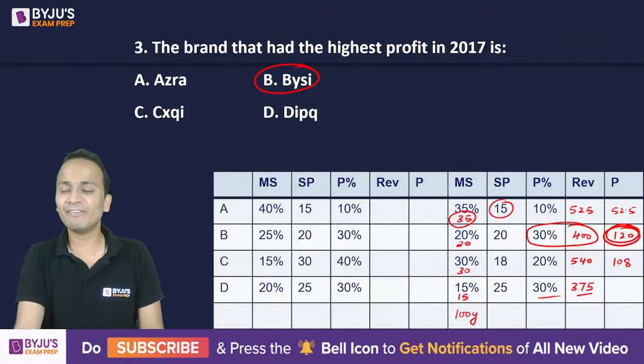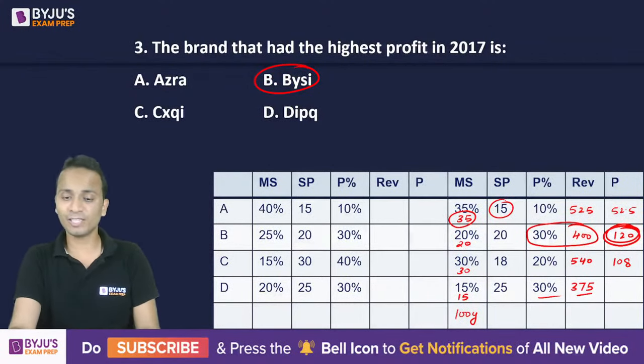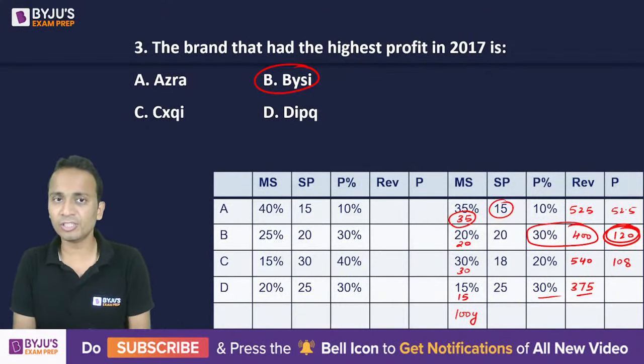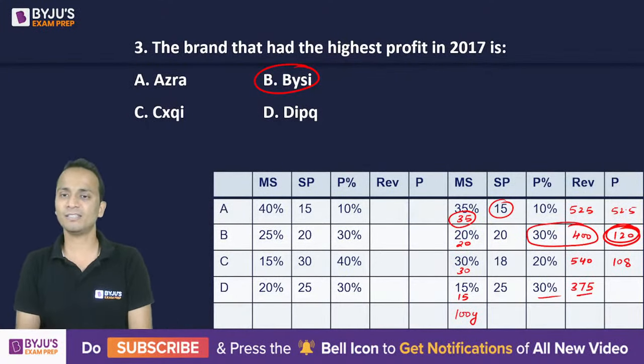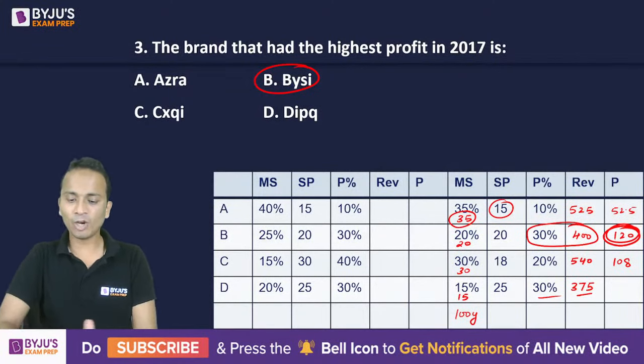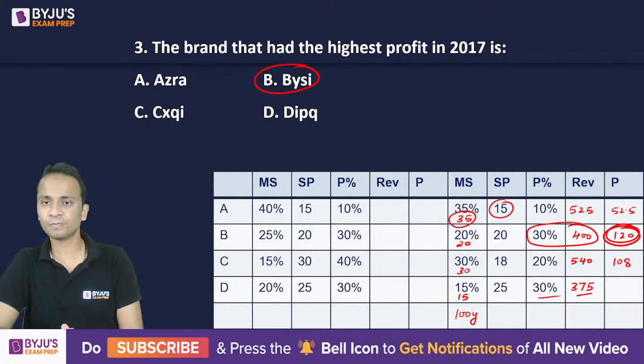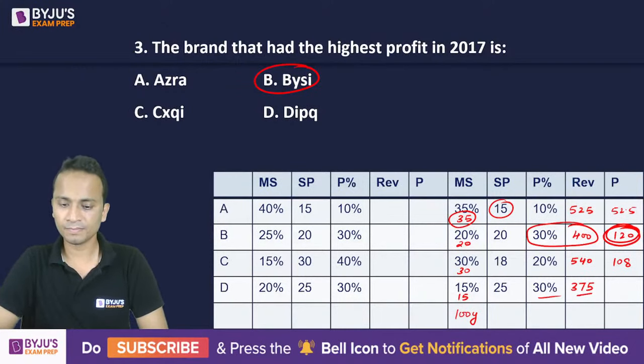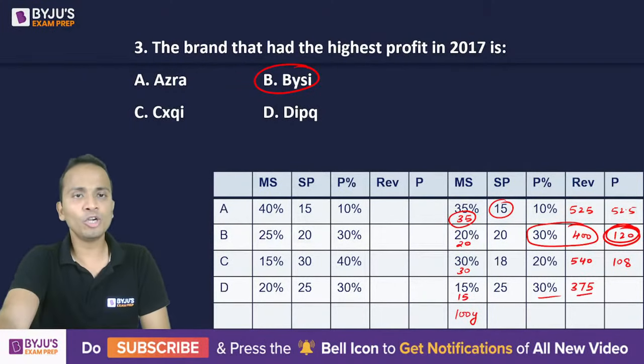Am I clear to each and every one of you the way I have solved this question? Do you all understand? So I have done less calculations and I've got a correct answer. All right, I hope I'm clear to each and every one of you. Okay, now let's move on to the last question.